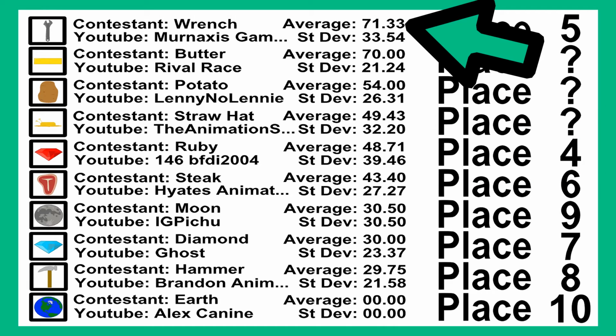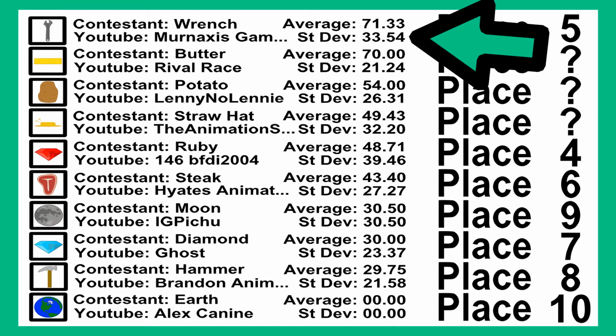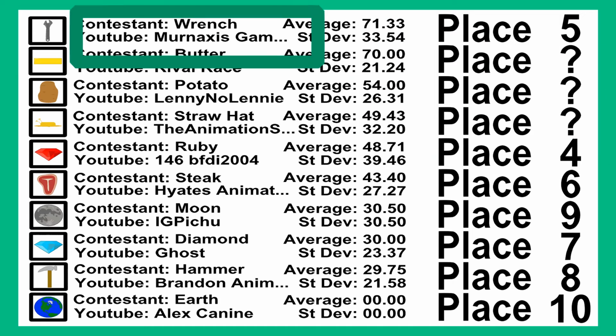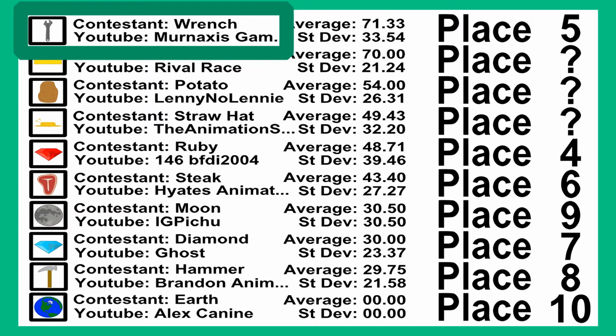Right below the average is the standard deviation, and off to the right, you can see the place that they got in. And obviously there's question marks next to the final 3, because we don't know what place they're gonna get in. So the first and most surprising thing is that Marnax Gaming, aka Wrench, actually is in 1st, even though he got last place in one of the challenges.